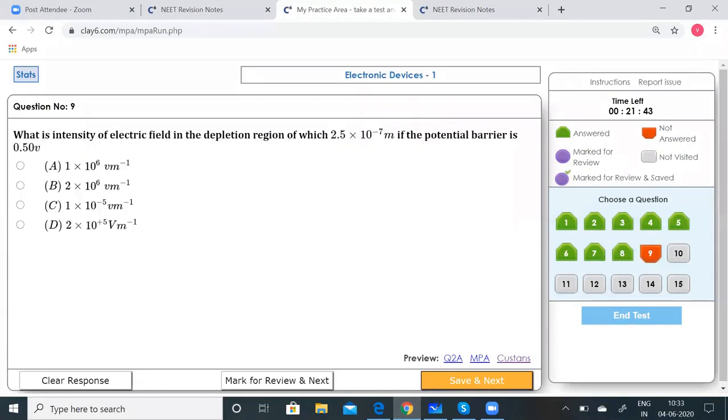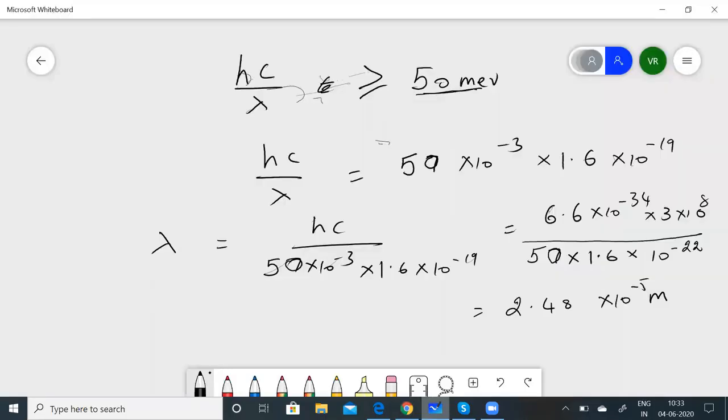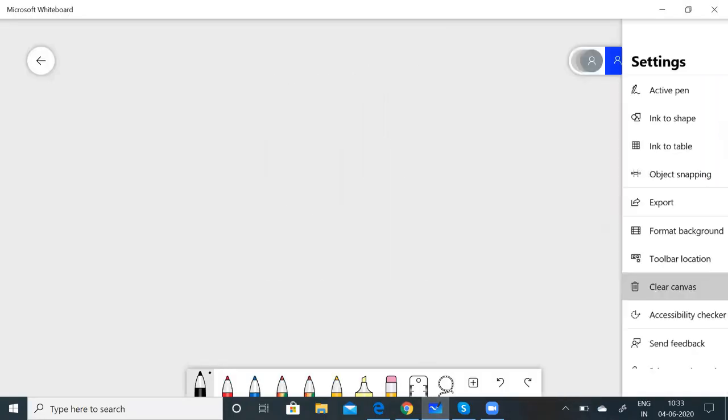What is the intensity of the electric field in the depletion region, of width 2.5 into 10 to the power of minus 7 meters, if the potential barrier is 0.50 volts? All right, this is a very simple question. E is equal to V by d.